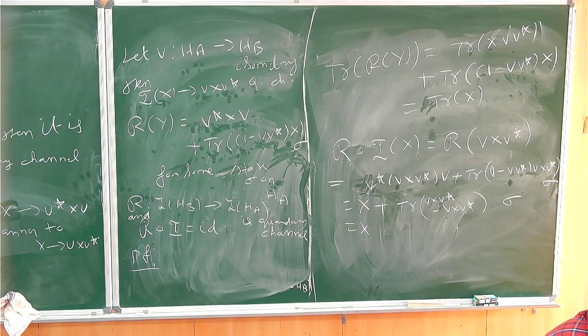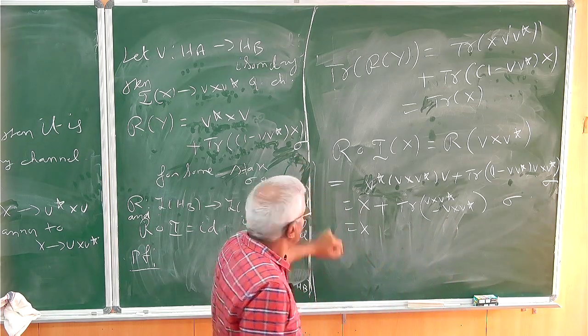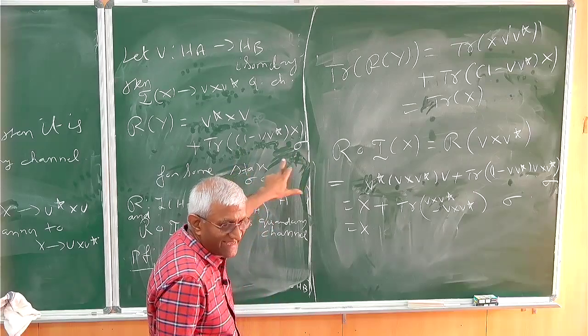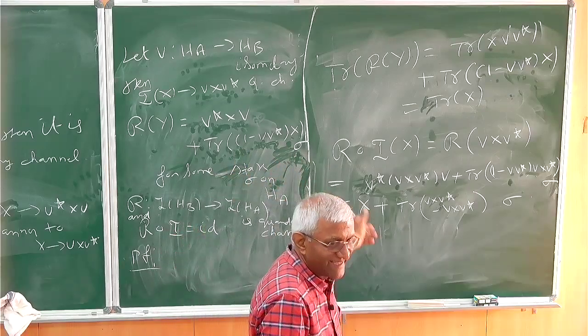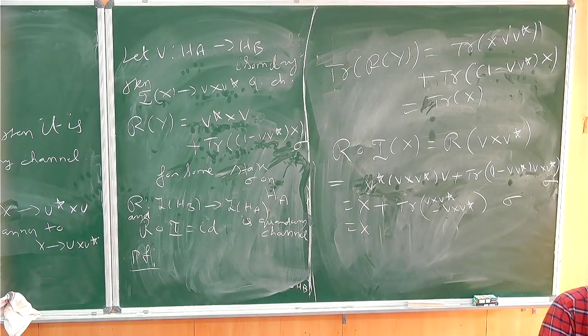Okay, isometric this. There are two more important channels. We have already seen them, but in this language we have to write them and compute the cross operator and other things. You have a question? Why are we putting this? Otherwise, how will you get an operator? This is just a number. You need something, so you kind of append it. That's all.